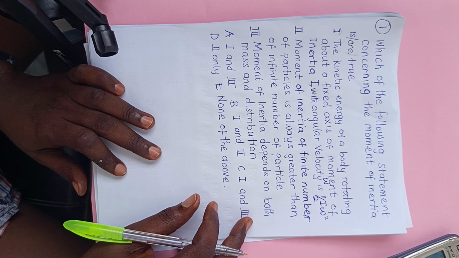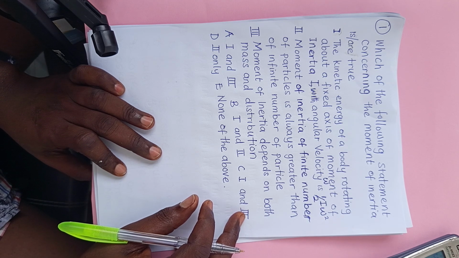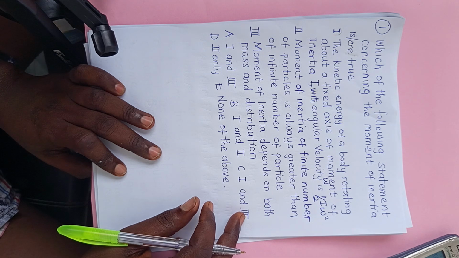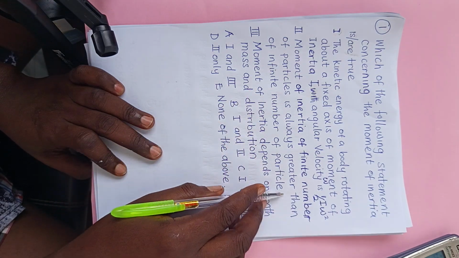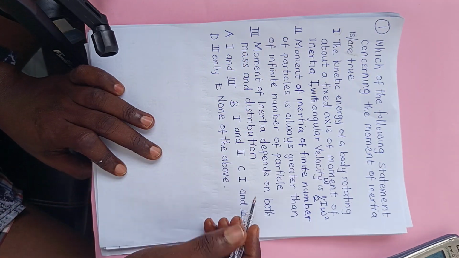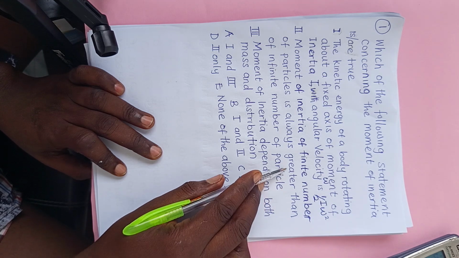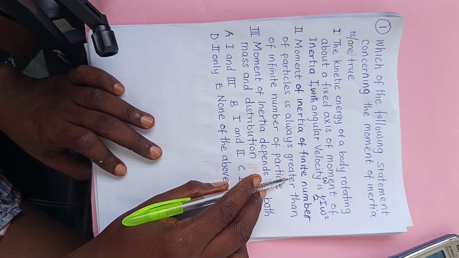That one is correct. Number two, the moment of inertia of a finite number of particles is always greater than the moment of inertia of an infinite number of particles. I think that was correct, but it's not always greater.